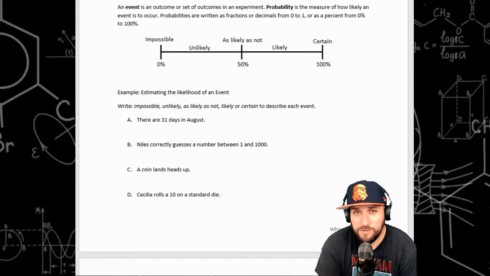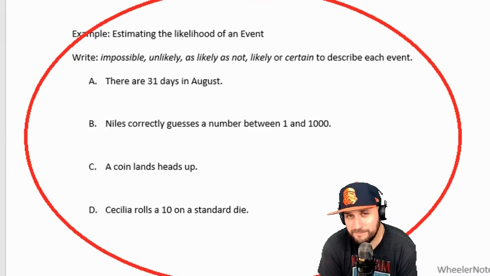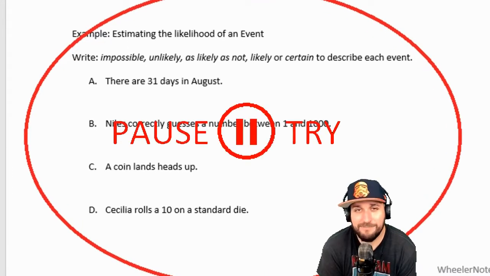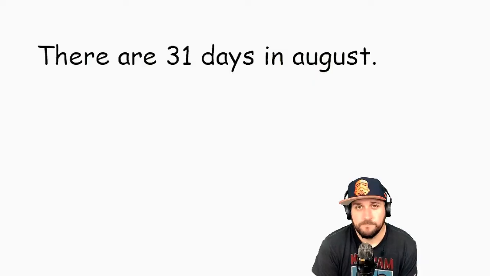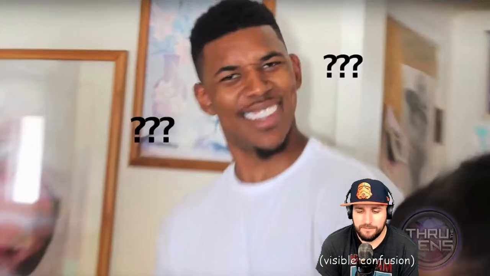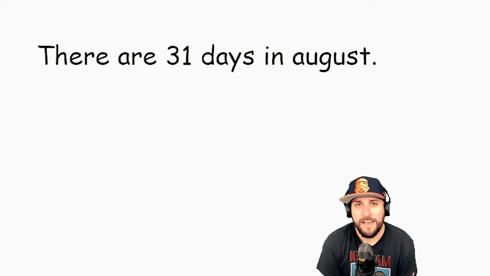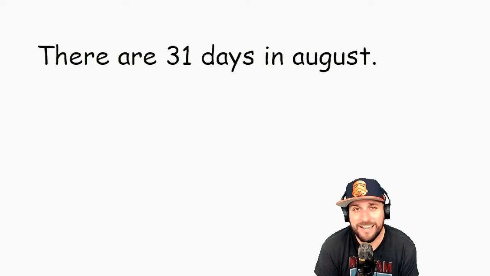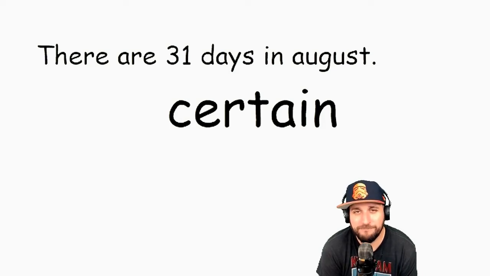So if we look at those examples, which one of those terms would best describe each situation? Impossible, unlikely, as likely as not, likely, or certain? Take a moment to try that. So example A, there are 31 days in August. After consulting my calendar, there are 31 days in August, so that's certain. There will always be 31 days in August, so that's 100% probability, so we write certain on example A.